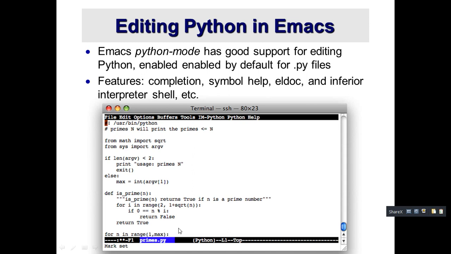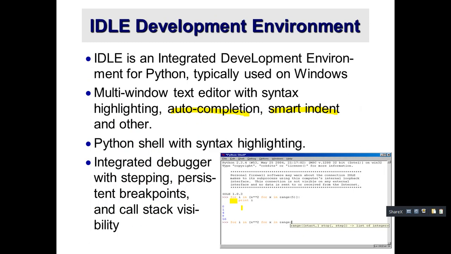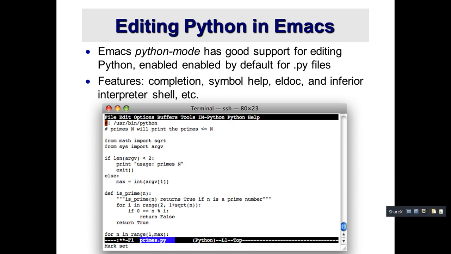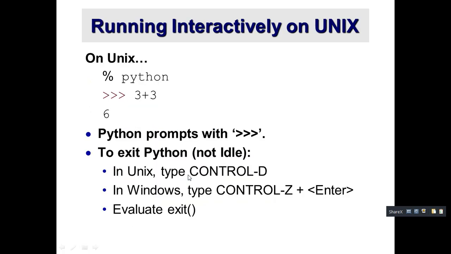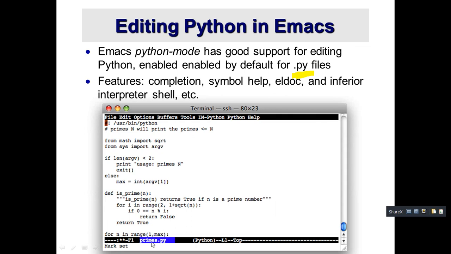Next, what we have seen is IDLE in Windows. Here Emacs is in Linux and Mac OS. Okay, Python mode has good support for editing Python, enabled by default for .py files. Either in Windows or Linux, whatever it might be, we have to save the file with the extension .py. Okay, .py only we have to save. Here they are also telling the features with Emacs: completion and symbol help, and inferior interpreter shells and all. See here, the file shows the file name with .py.